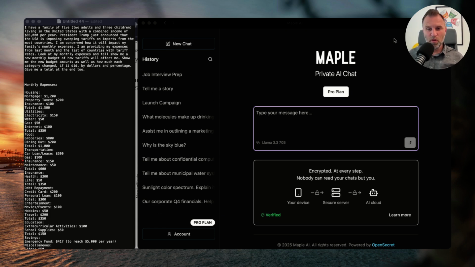So as I do with most things, I jump into Maple and I ask it a bunch of questions, give it a bunch of data, and have it give stuff back to me. So I'm going to use Maple because Maple is a perfect tool for this, because I can give it all of my family expenses and trust that it is handling my data correctly. I'm not sharing my data with a third party. It's just me and the AI.